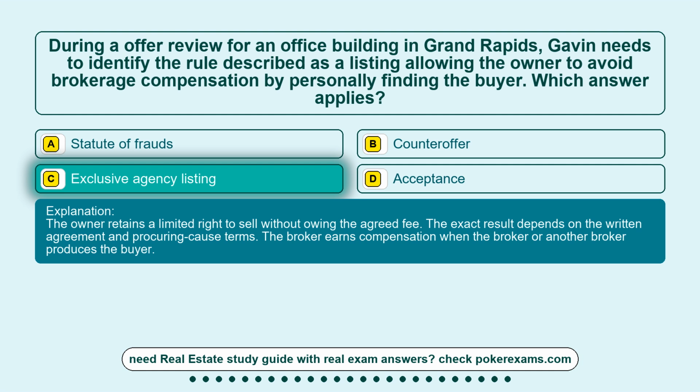The owner retains a limited right to sell without owing the agreed fee. The exact result depends on the written agreement and procuring-cause terms. The broker earns compensation when the broker or another broker produces the buyer.